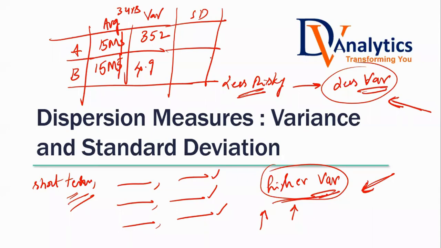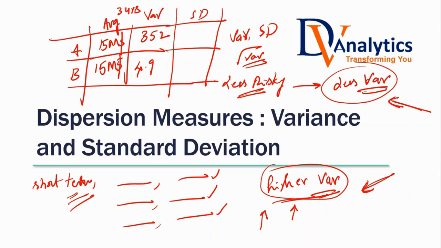If I ask for the company which is high risky, do you think your decision is going to change if you are using standard deviation instead of variance? No, sir. So is it fair to say both variance and standard deviation tell us the same story, just that standard deviation is simply the square root of variance? So never think about when to use standard deviation and when to use variance. Both of them are telling you the same story. You can either use standard deviation or use variance. Both are one and the same.